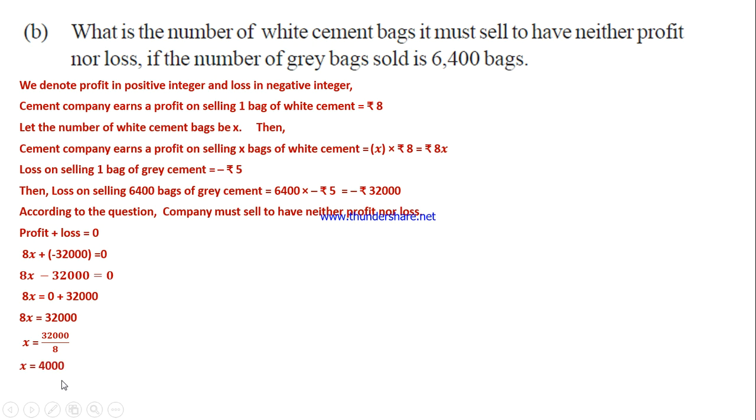The same question can be solved by another method also, children, but there also you will have an equation only. So to have neither profit nor loss, how many white cement bags are required? 4,000 white cement bags.